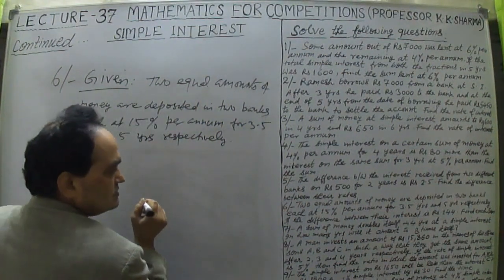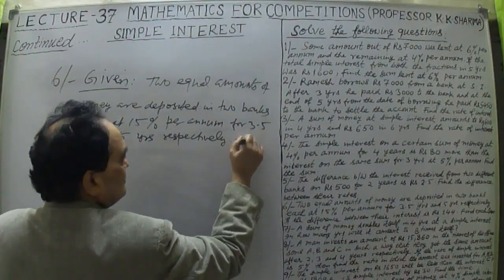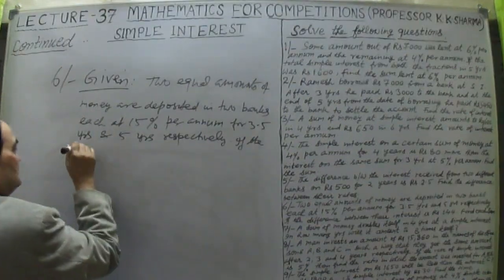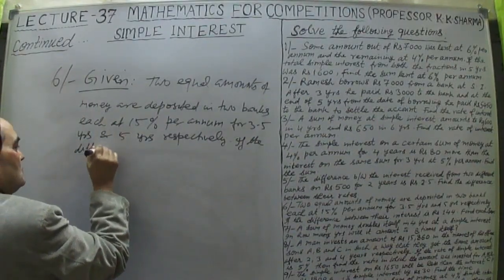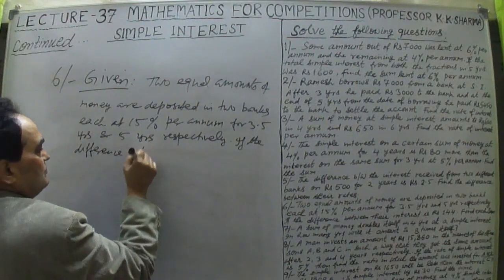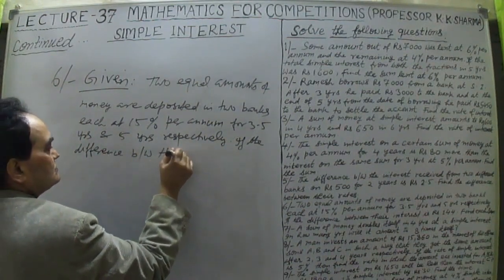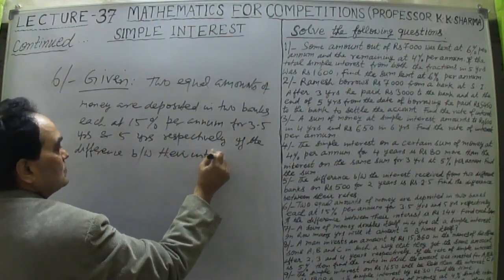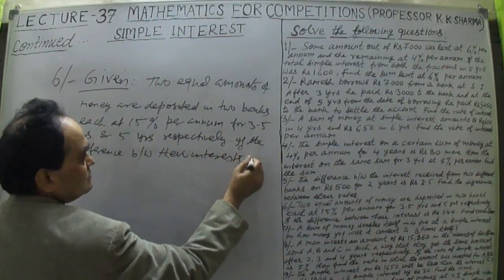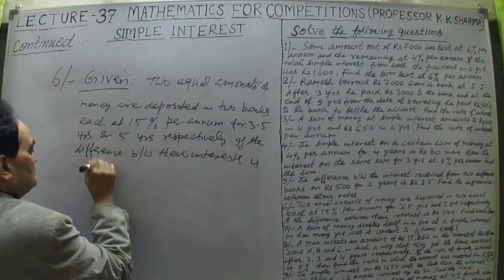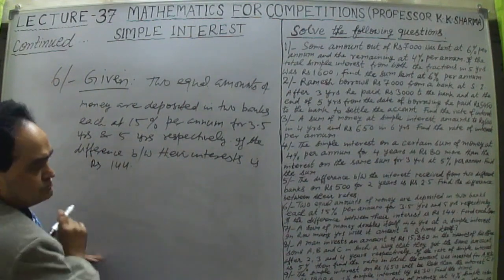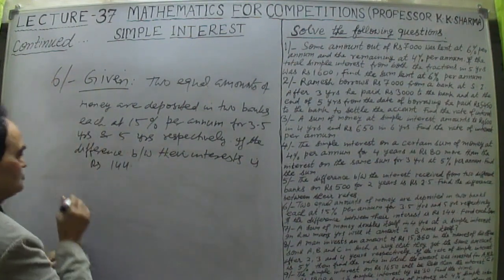If the difference between their interest is rupees 144, it is given to us. Then find each sum.